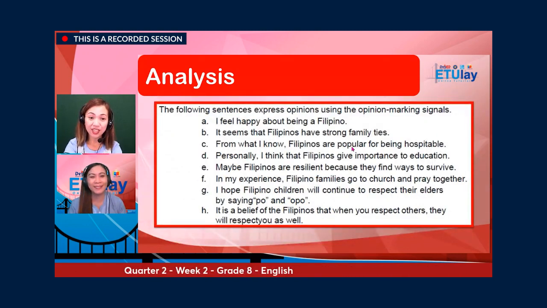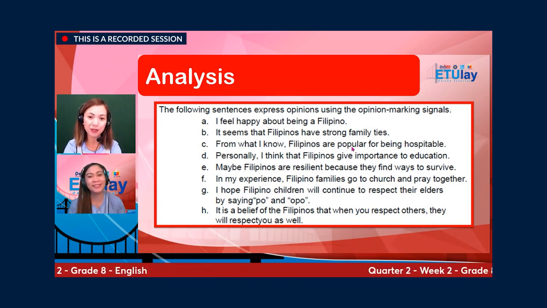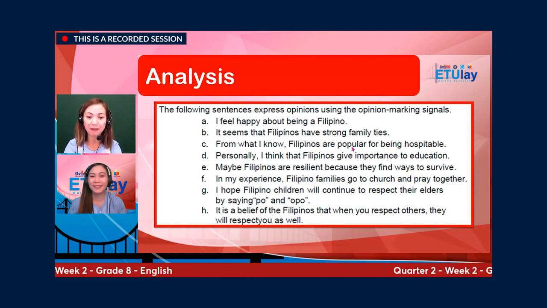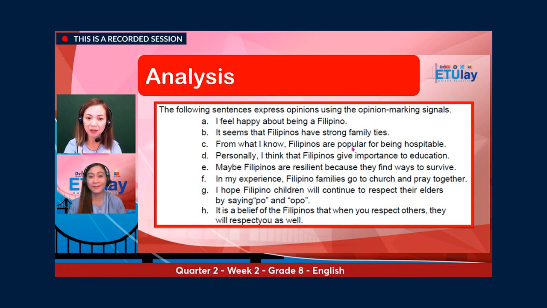Now, learners, these are the following sentences that express opinions using the opinion marking signals. Sentence A: I feel happy about being a Filipino. B: It seems that Filipinos have strong family ties. C: From what I know, Filipinos are popular for being hospitable. D: Personally, I think that Filipinos give importance to education.